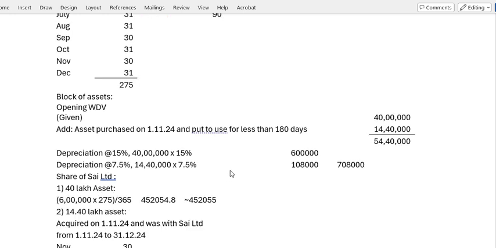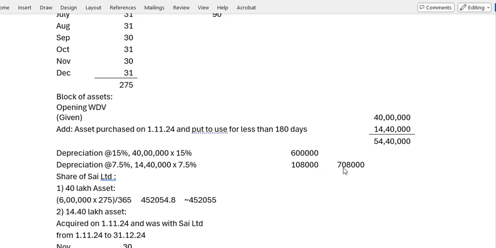So when you calculate the depreciation, first we will calculate the depreciation. Both the depreciations we are calculating: first asset for 15%, okay, we will calculate for 15%, and second asset we will calculate for 50%. Okay, then it will be 1,08,000.